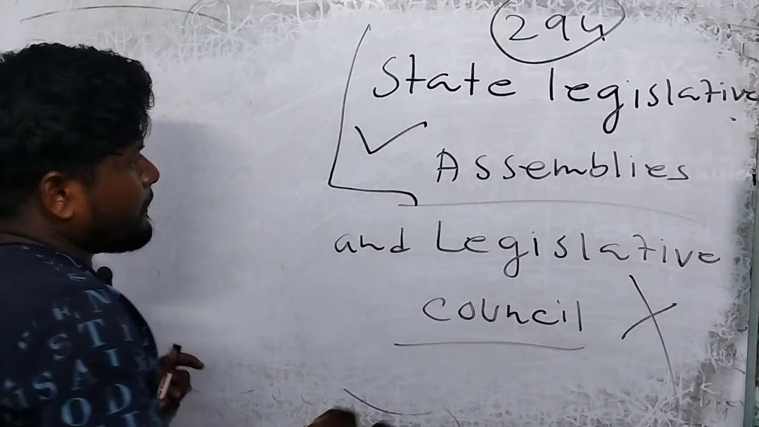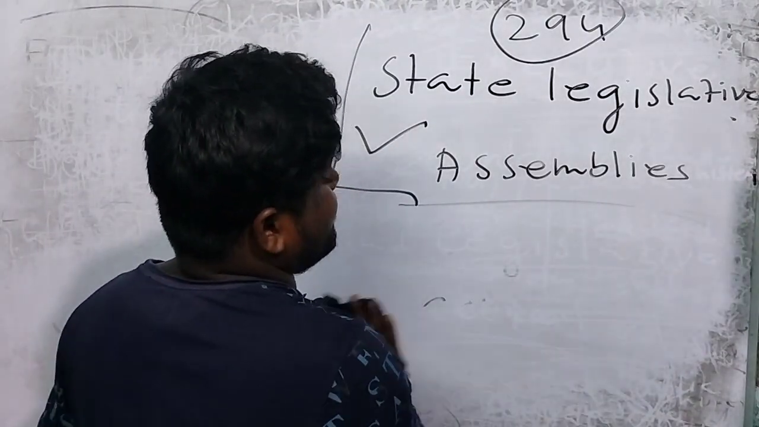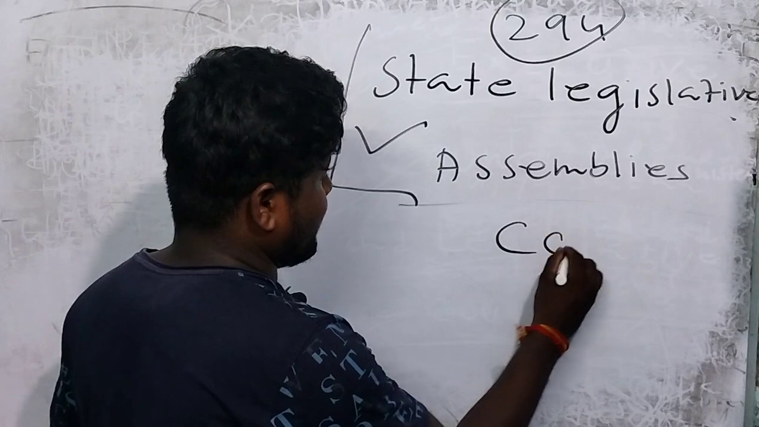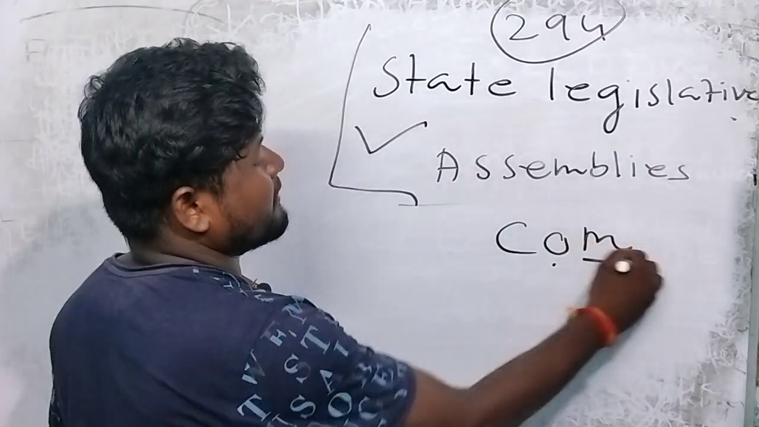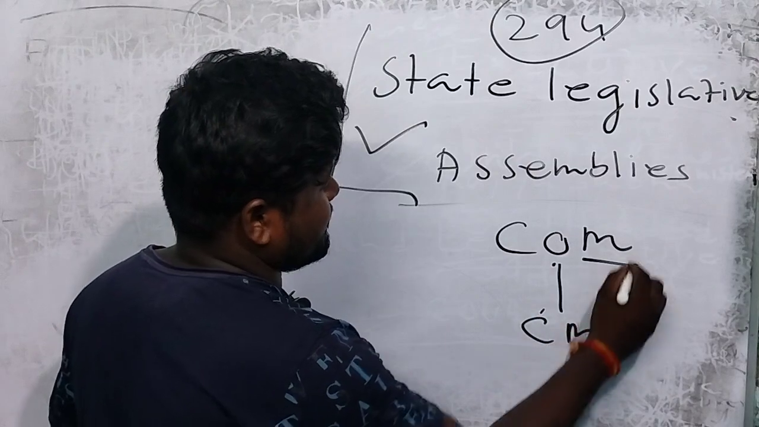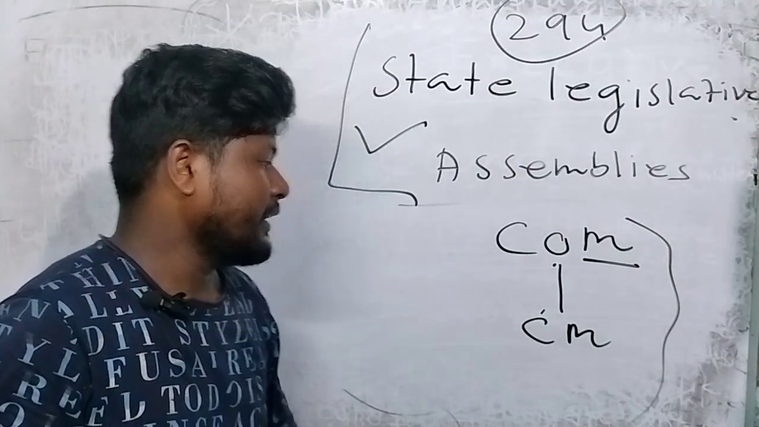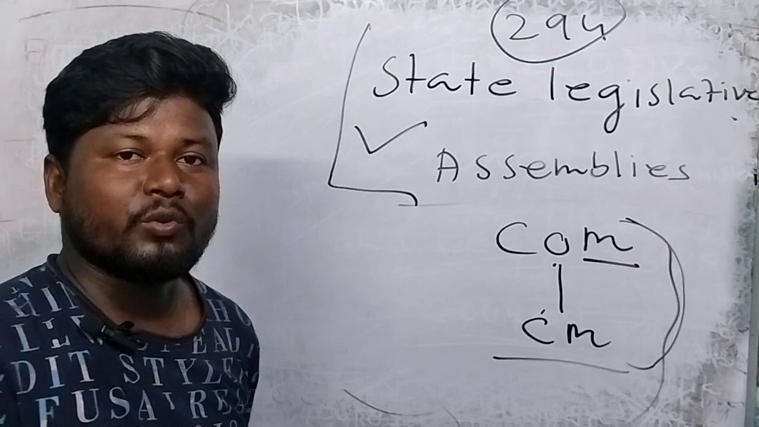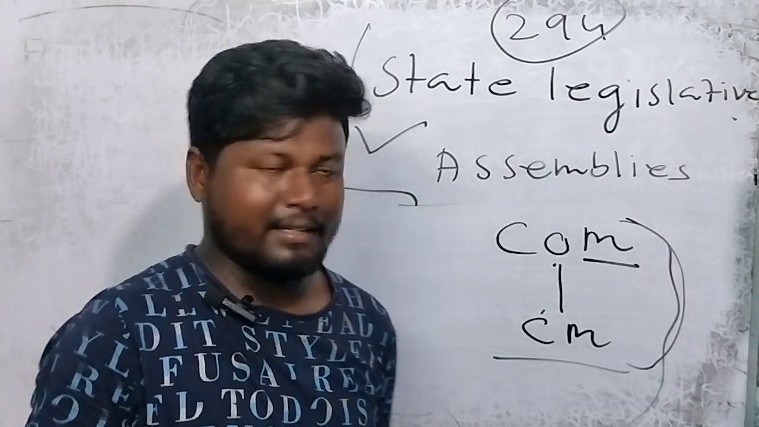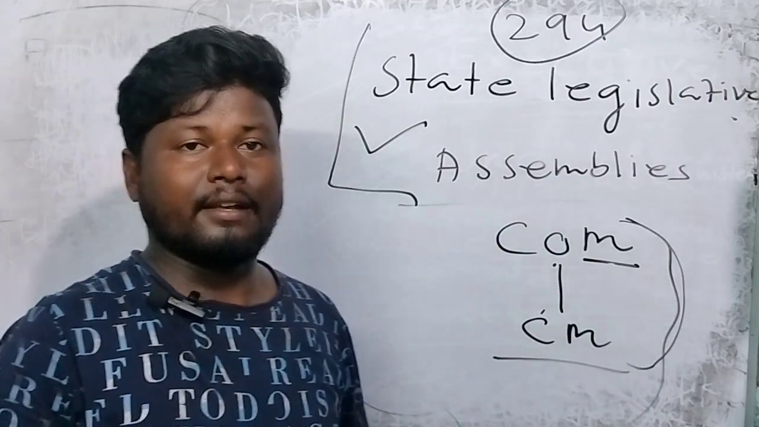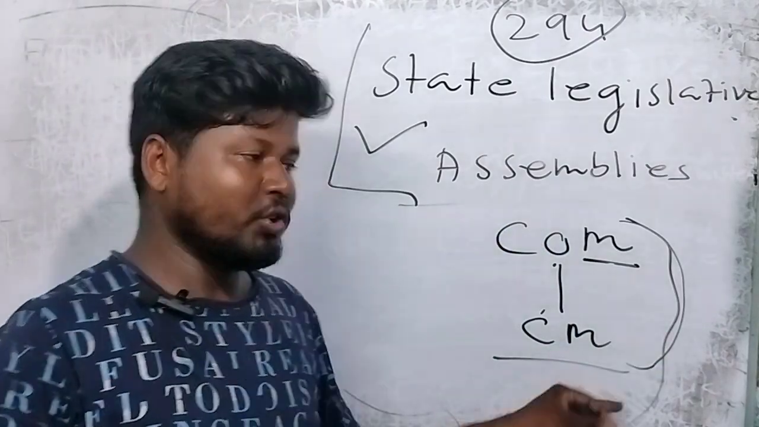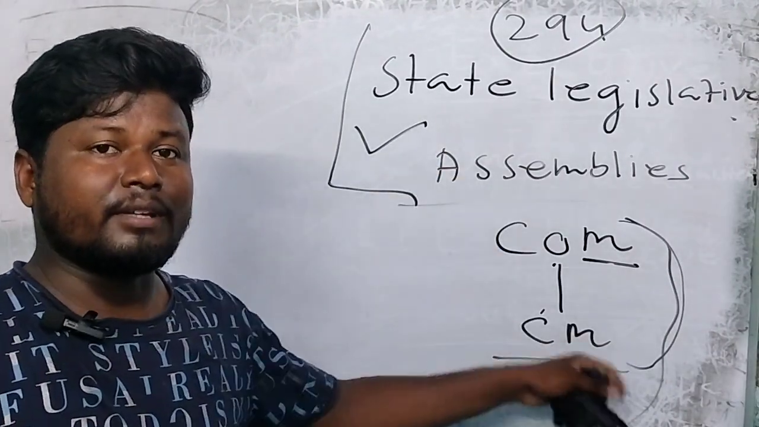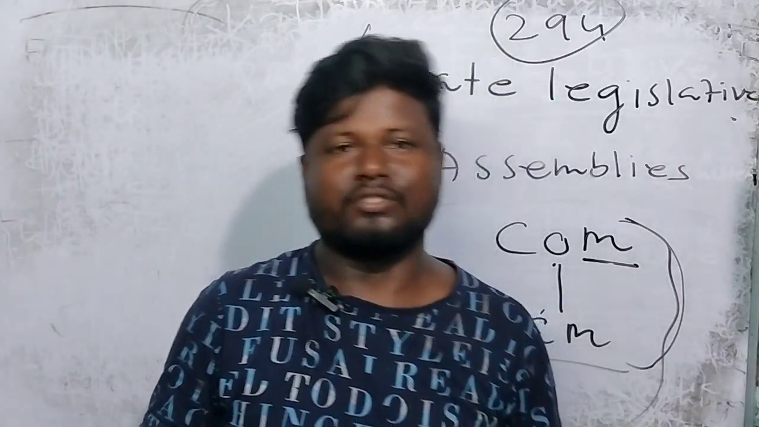After that I will discuss state executive. Every state has a council of ministers, COM. C means council, O means of, M means ministers, headed by the CM, chief minister. These groups are known as the executive of the state, and this body implements the law. So these are the non-permanent executive of the state.